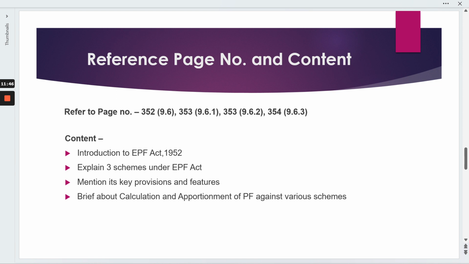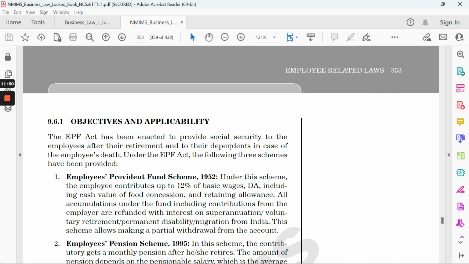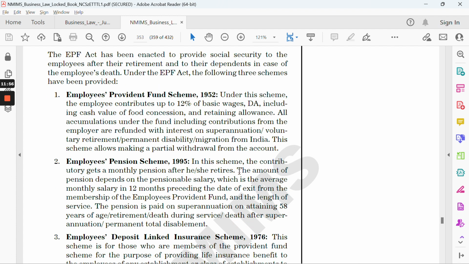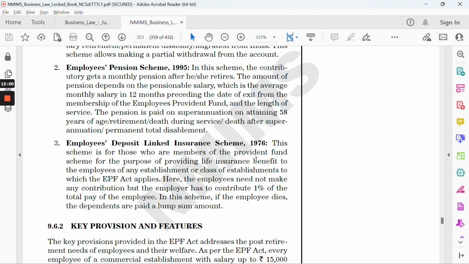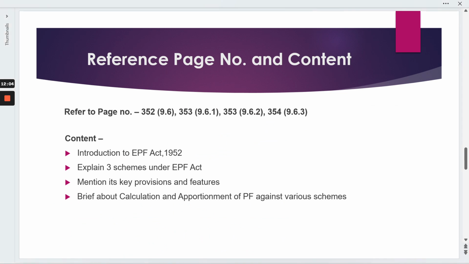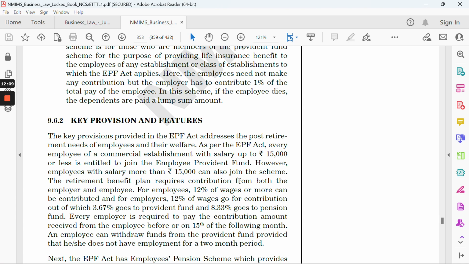So firstly, we need to write about what EPF is. Then we need to write about the objectives. Here we are coming under the three schemes: EPF 1952, Pension Scheme 1995, and Deposit Linked Insurance Scheme 1976. So you should be aware that these are the three schemes. Then you need to write about the key provisos and features, like what the capping limit is,